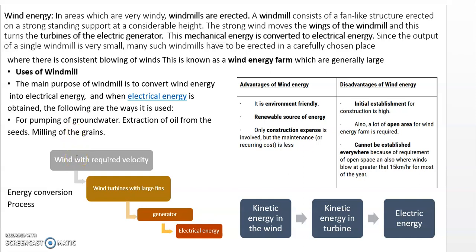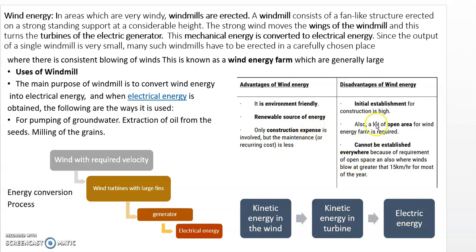Wind with the required velocity, I said strong wind, runs the fins of the turbine, so that is a wind turbine with large fins. This is connected to the generator, and then electric energy is produced. So this is the energy conversion process. What is the transformation of energy? That is kinetic energy in the wind, since it is moving, then kinetic energy in the turbine, and then electric energy.